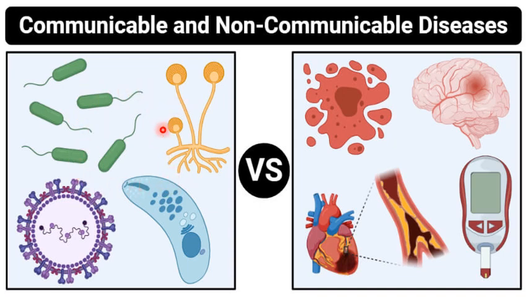They can cause communicable diseases, the kind of disease which can be passed from one person to another. But non-communicable diseases are like blood pressure, sugar and diabetes, heart problems or deficiency diseases. These cannot pass from one person to another, so they are called non-communicable diseases.